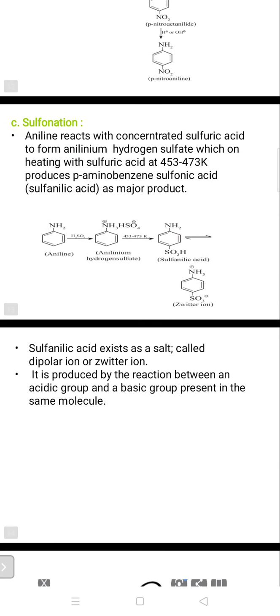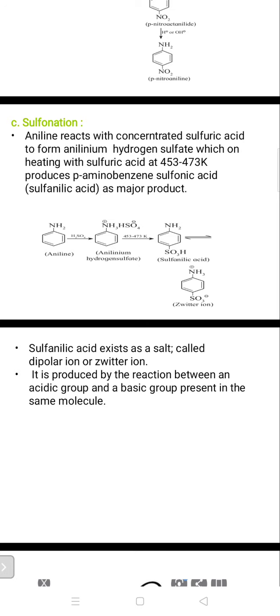In sulfonation, aniline reacts with concentrated sulfuric acid. It forms anilinium hydrogen sulfate, which on heating with sulfuric acid at 453 to 473 Kelvin gives para-aminobenzene sulfonic acid, or sulfanilic acid, as the major product.